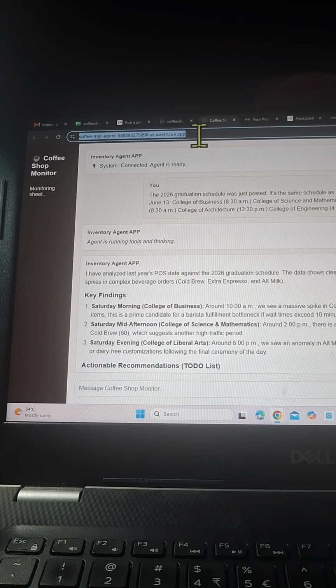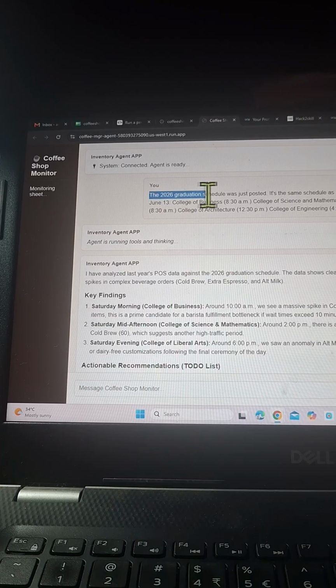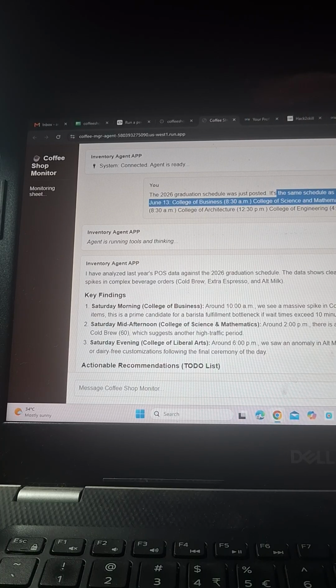Coffee manager agent 5803932, I mean, this is my project ID, the region US West 1, run the tab. So this is the Cloud Run API which we have got. Inventory agent. So I'm asking the agent, the 2026 graduation schedule was just posted. The same schedule last year. Can you review the last year POS data to help me prepare for this year?